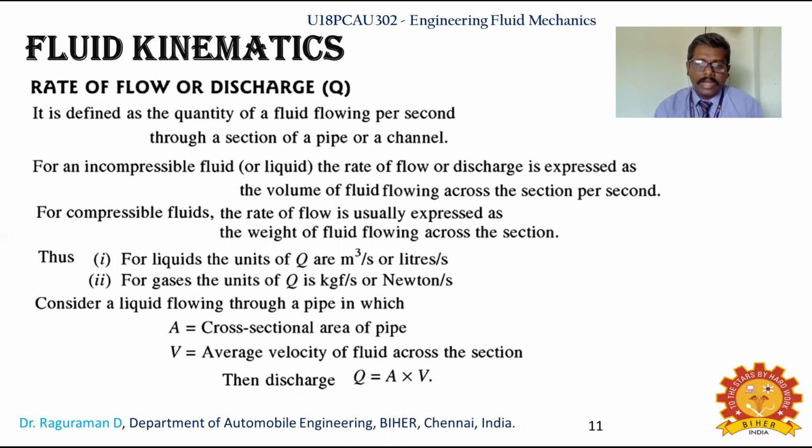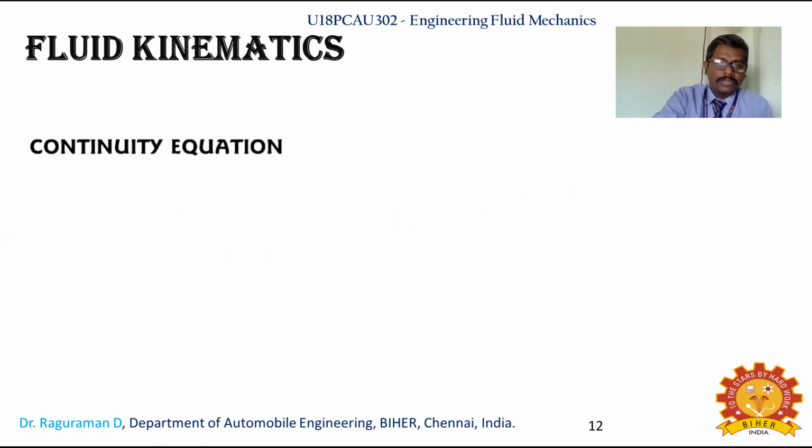This AV, if you consider it at different sections, is going to be a constant, because whenever you allow a certain volume of fluid to pass from one place to another at different sections, the same amount of water is going to flow. That is the logical understanding.